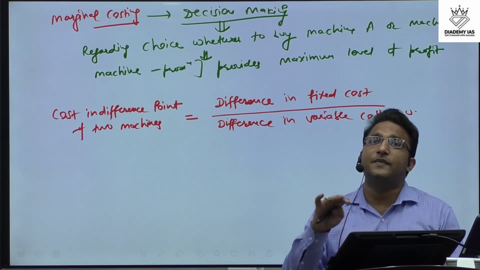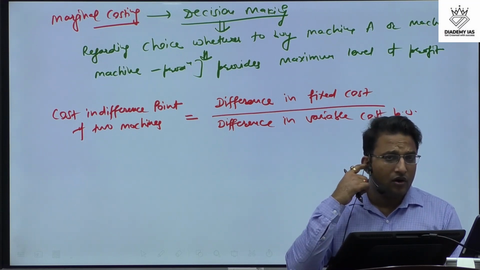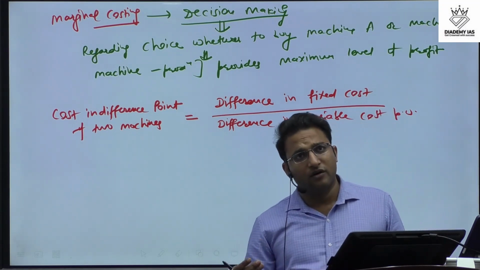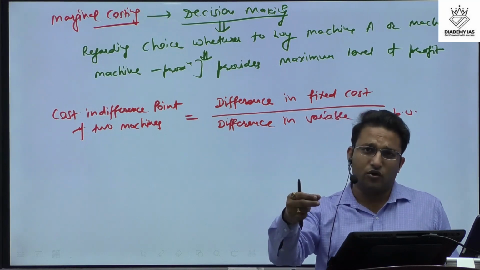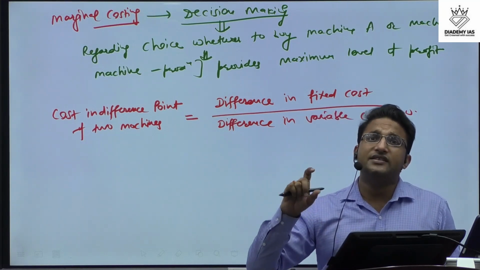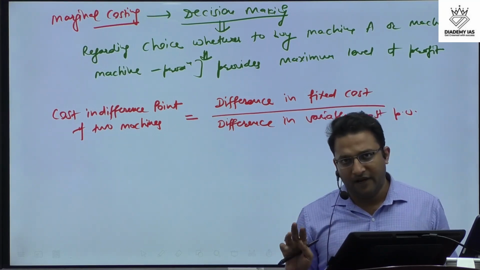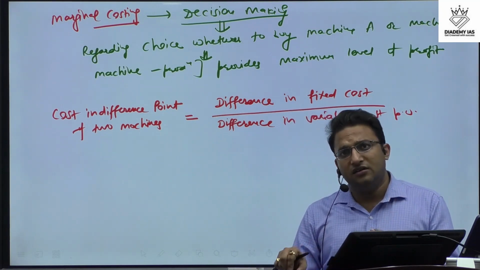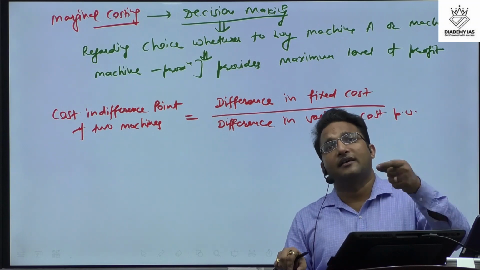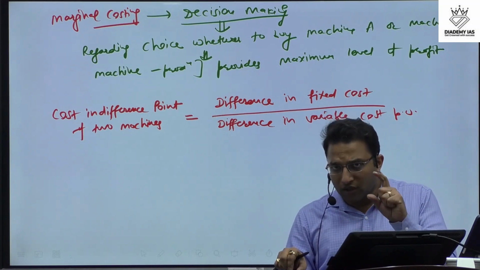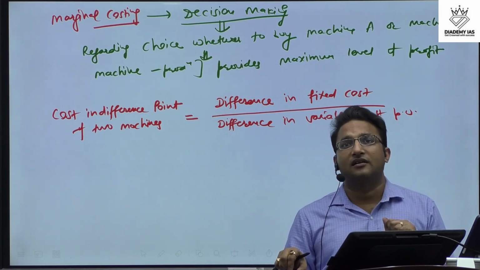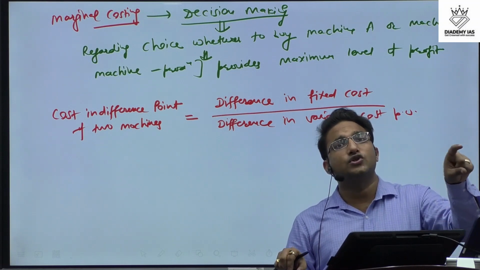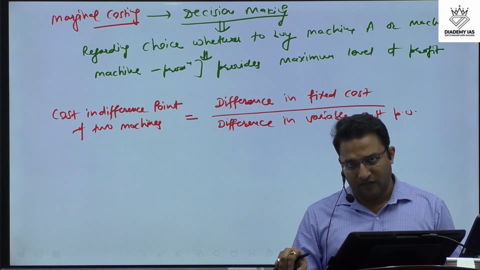Or let's take a much better example, because CNG and petrol come in the same car. So let's say CNG versus diesel, right? In CNG, the fixed cost, the buying cost, can be higher, but the per unit running cost is less, right?